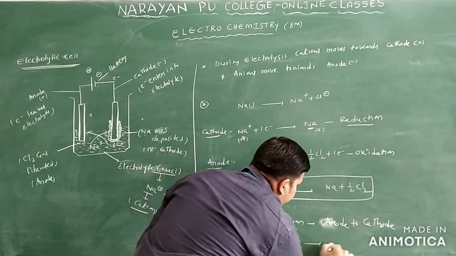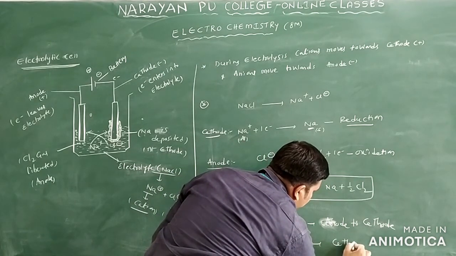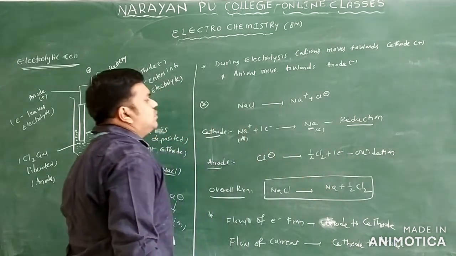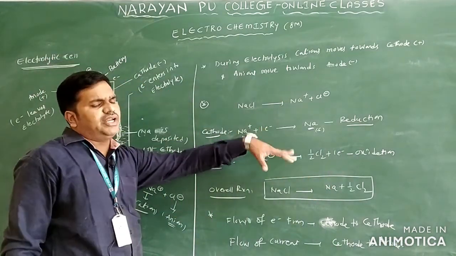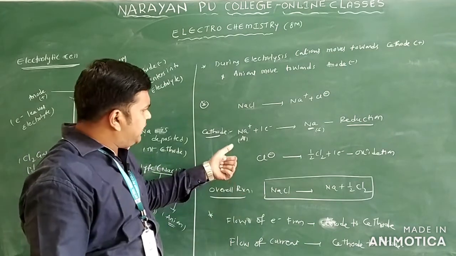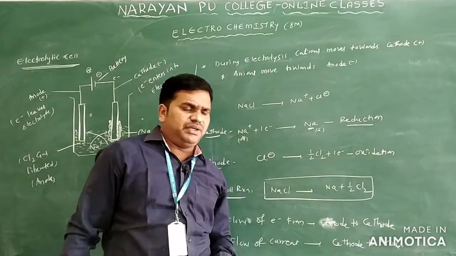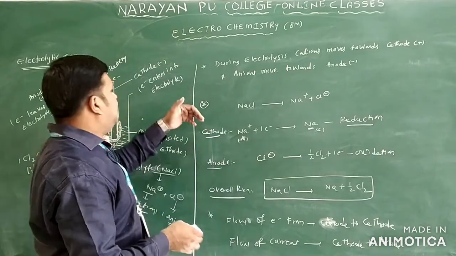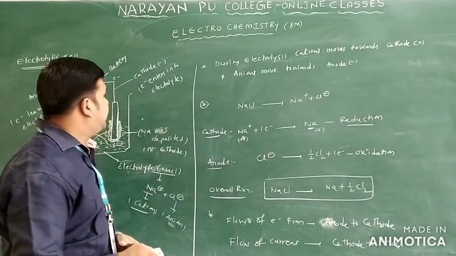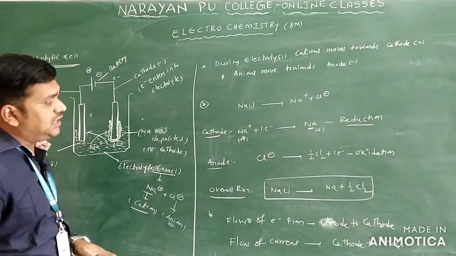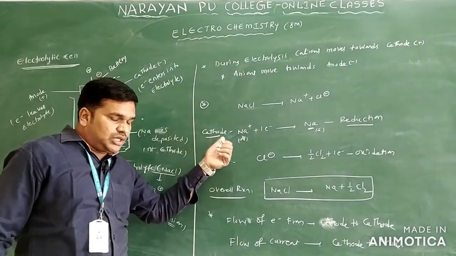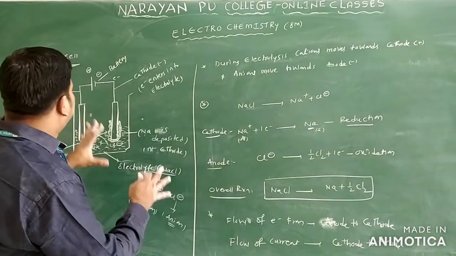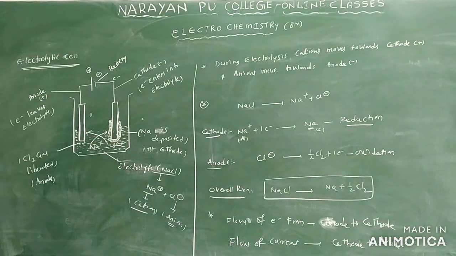Flow of current you can take here, cathode to anode only. Okay, we will see some of the reactions. We already wrote the reaction with NaCl. If you take NaBr and lead bromide, how will the reaction take place? In an electrolytic cell only. We discuss what reactions take place at the cathode and the anode, and the overall reaction. This is the main construction of the electrolytic cell only.